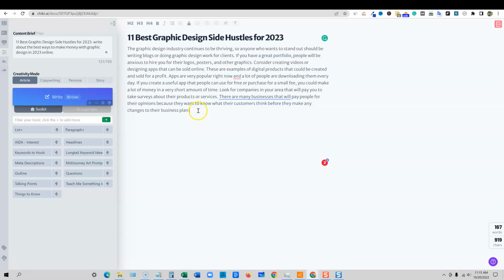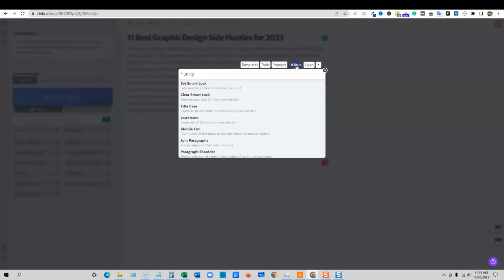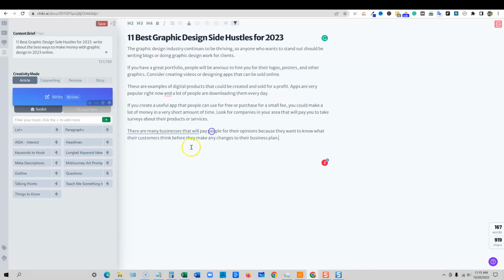So what you can do is highlight this text right here. I'm going to do a Control K, and then we can go over to utilities. This mobile cut right here is really cool, because now we can just say mobile cut, and look, it automatically cut all those into different paragraphs with about 2 to 3 sentences max. So it really, really helps. Those are some of the really cool tools that I'm using right away with Chibi that I really like.